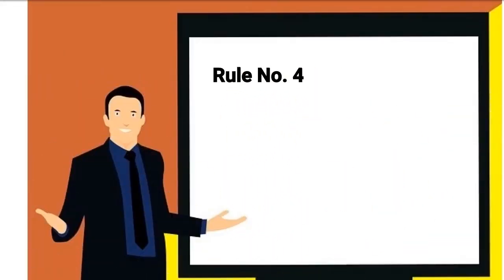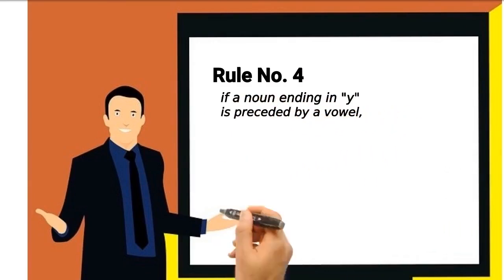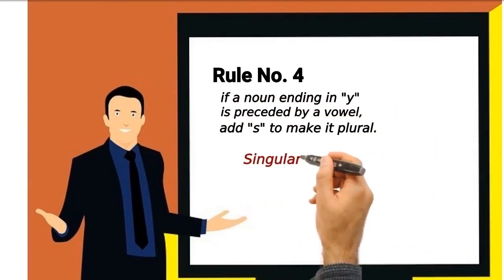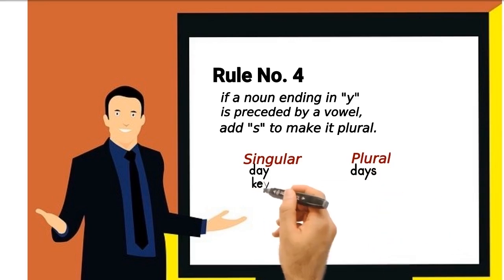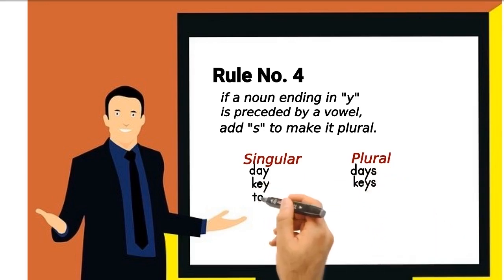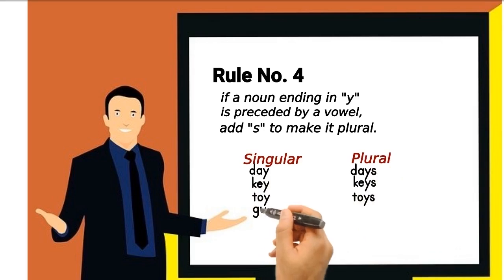Rule number 4, if a noun ending in y is preceded by a vowel, add s to make it plural. For example, day, days, key, keys, toy, toys, guy, guys.